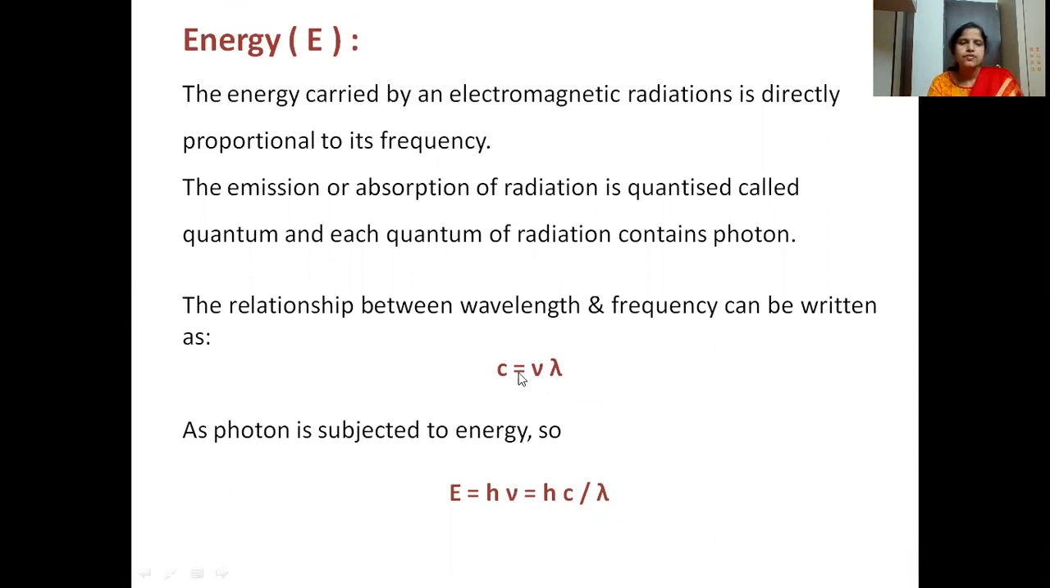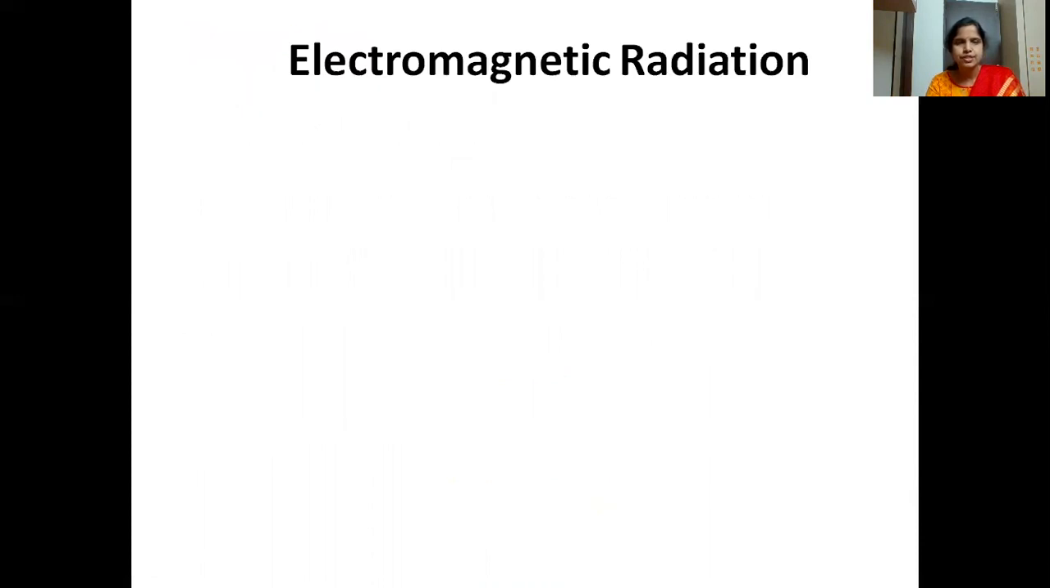From C is equal to nu lambda, what will be nu? Nu will be equal to C by lambda. If we substitute this value here, it becomes h into C by lambda. So E is equal to h nu, or E is equal to hc by lambda. This is how we calculate the energy of a particular electromagnetic radiation. These are the terms we have covered: wavelength, amplitude, frequency, and energy.